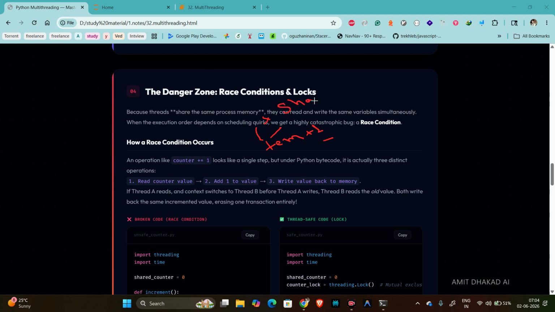So these are three operations: first it will read the counter value, it will add 1, and it will write back to the memory. So what is happening here when we are running these two?